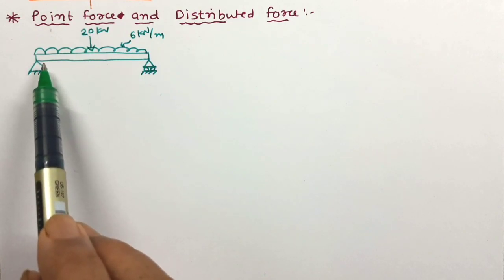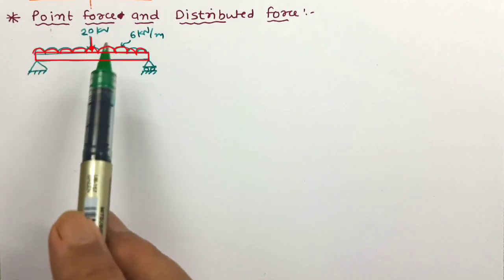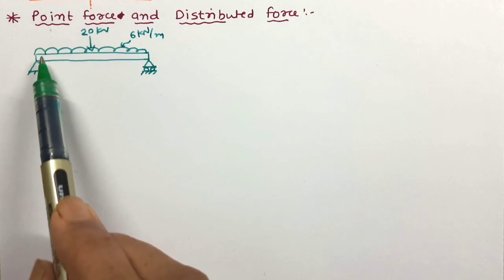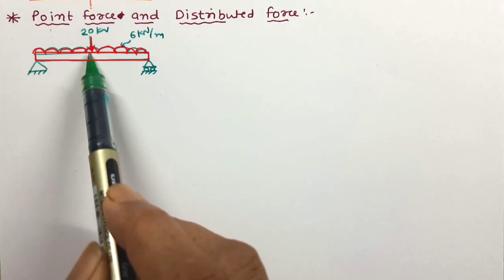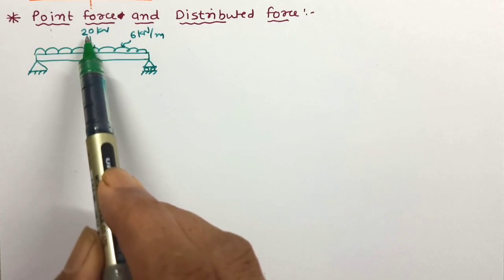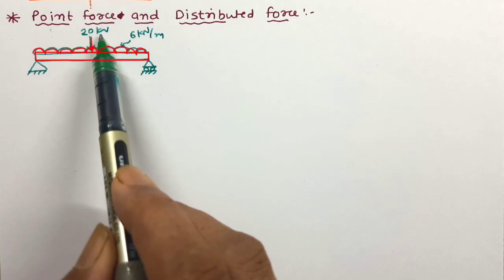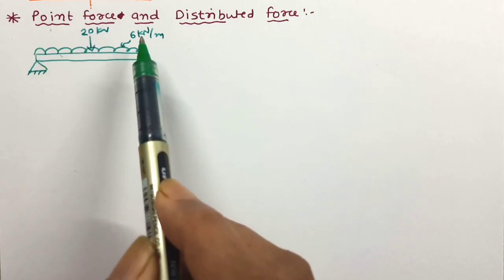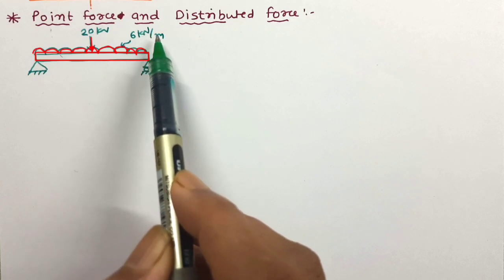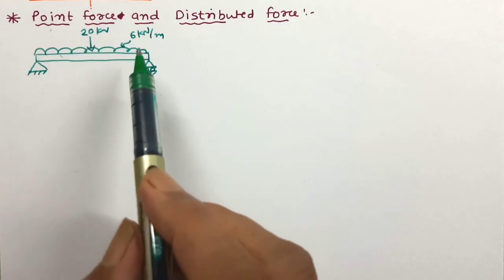Here we can see in this figure a beam. This beam is subjected to two loads. One load is acting at a single point only, with a magnitude of 20 kilonewton, and another force is spread over the entire beam at a rate of 6 kilonewton per meter.